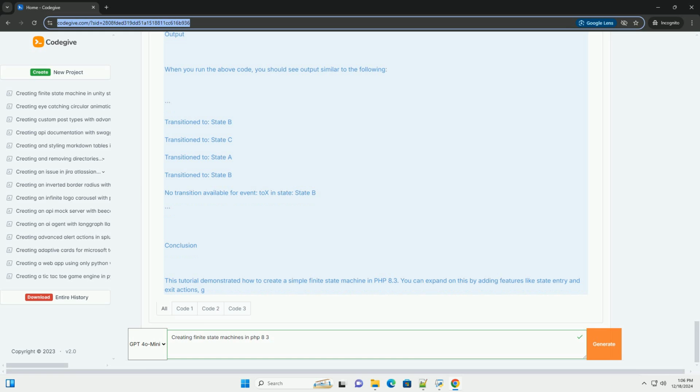Handle events. $fsm->handleEvent('toB'), transition to state B. $fsm->handleEvent('toC'), transition to state C. $fsm->handleEvent('toA'), transition to state A. $fsm->handleEvent('toB'), transition to state B. $fsm->handleEvent('toCS'), no transition available.